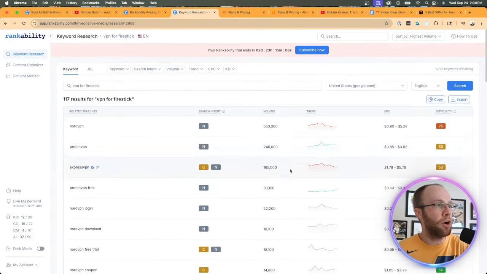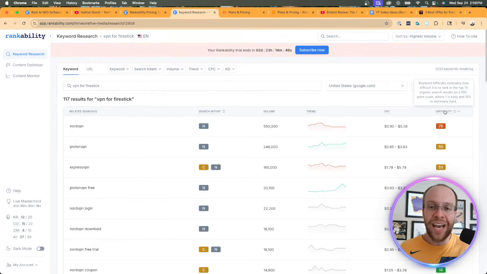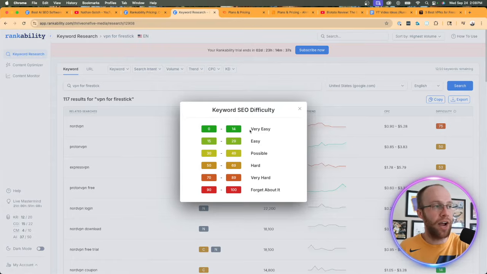But if I actually want to get into this in more detail, you would simply come in here, click on your keyword, and then it would give you search intent, keyword volume, the trend. I like how it actually shows the trend right there. Ahrefs has that as well, but you have to click into it. It's another step. So I actually like to see that trend right there on the table. CPC is a very important metric, or cost per click, when doing keyword research. And then also keyword difficulty, meaning how easy or how difficult is it to rank on Google for a particular keyword. And so basically right here, it's on a scale of 1 to 100, right? Or 0 to 100, excuse me. So anything in the green from 0 to 49, you have a pretty good chance of ranking for a particular keyword. Anything that's in the red, especially from 70 to 100, you might as well forget about it, right?